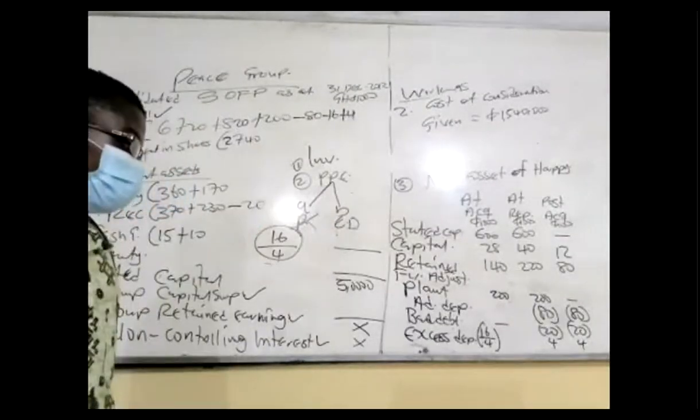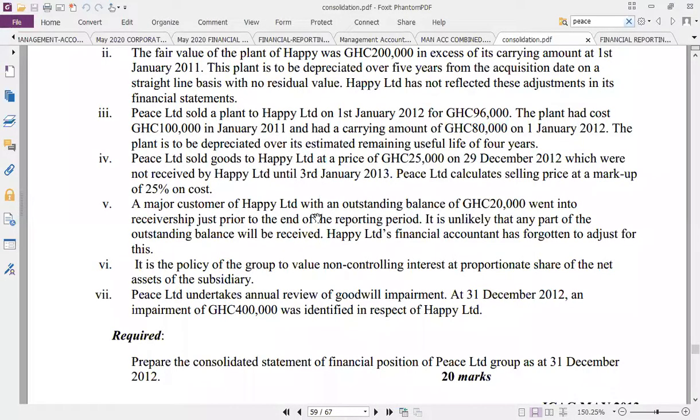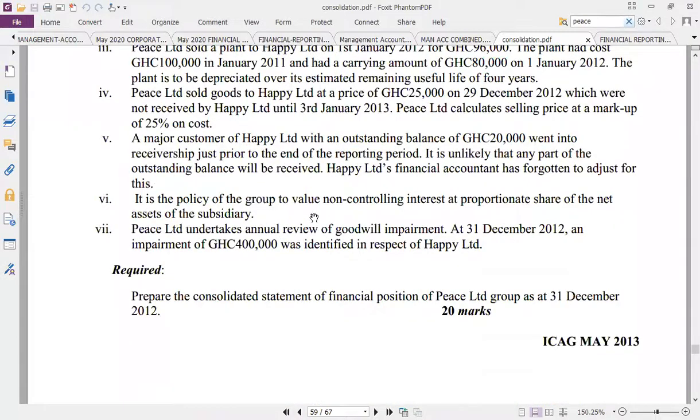So at the end of the day, we are done with the net asset computation. Make sure that your net asset is correct, to give you a better advantage. Everything that affects the subsidiary's profit should go toward the net assets except impairment. Impairment does not go toward the subsidiary's profits. So basically, you are done. Let's balance the net assets and then move on to the next stage of the computation.